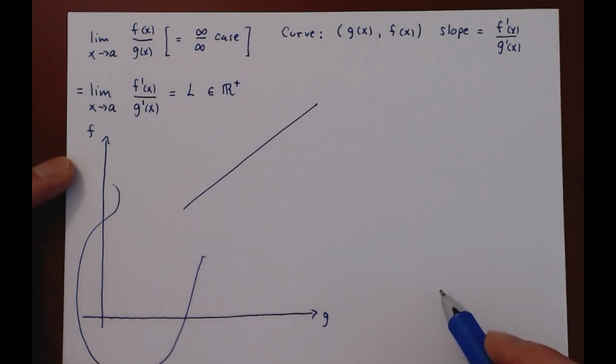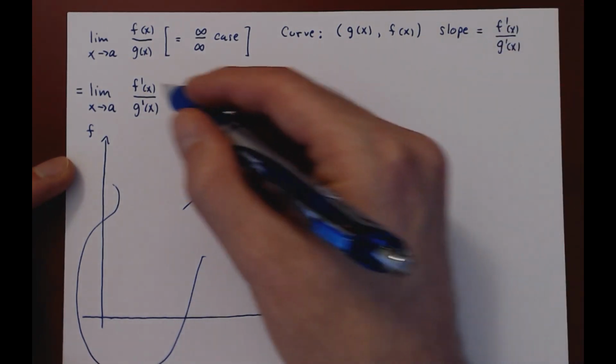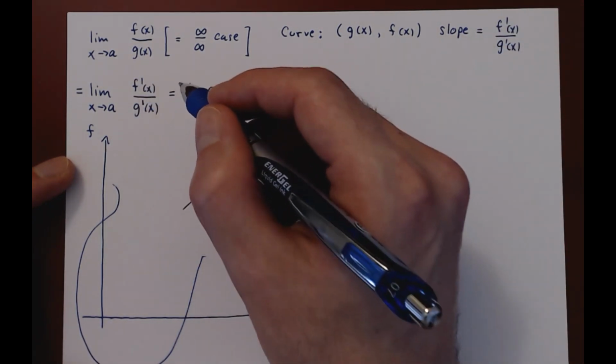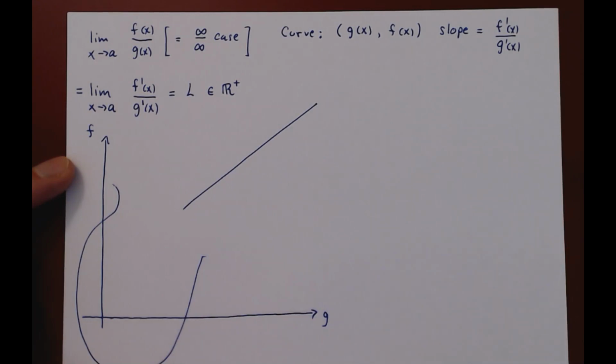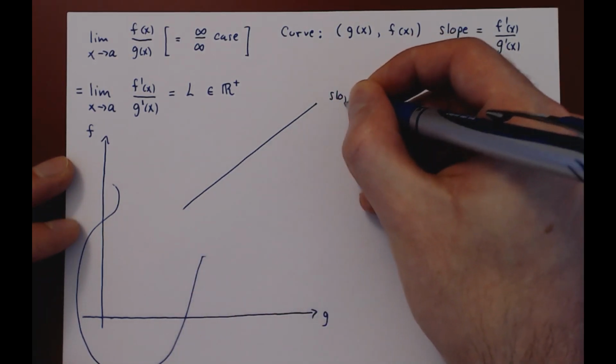So further on the right, further up, the curve shoots up in the upper right corner, and the slope of our curve is approaching a constant. So the slope of the curve is getting closer to a fixed positive number, so the curve itself must be getting closer and closer to a line of slope L.